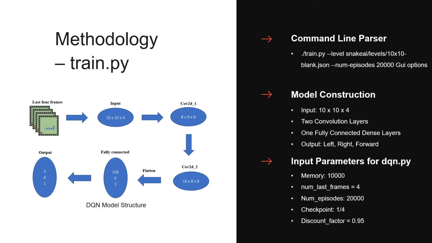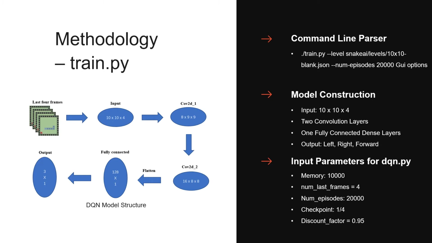The second part is the model construction, shown on the left. The input is a 10 by 10 image size and the last 4 frames. We have two convolutional layers and one fully connected dense layer. The output is the three actions that the snake can take.